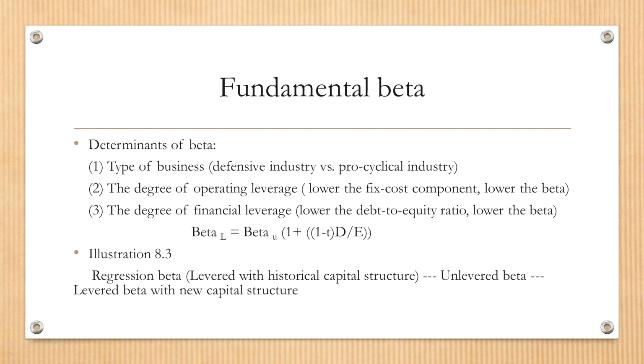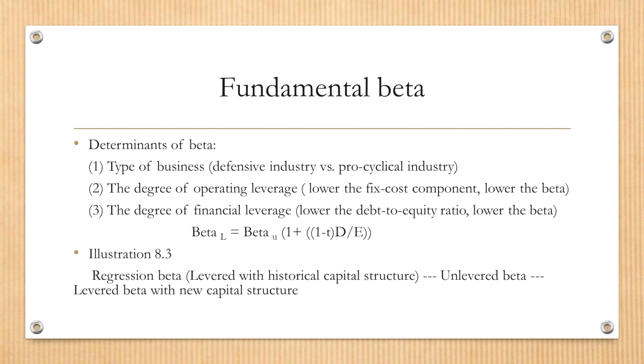And the last determinant is financial leverage. Financial leverage is the mix of debt financing versus equity financing. If a company borrows a lot of money for its capital, then the company will have high financial leverage, and a company that has high financial leverage tends to have higher risk. So we have three major determinants of beta.